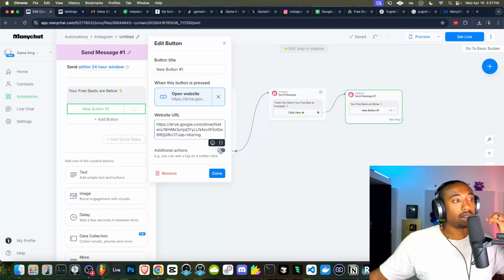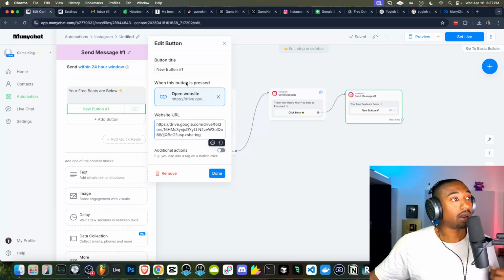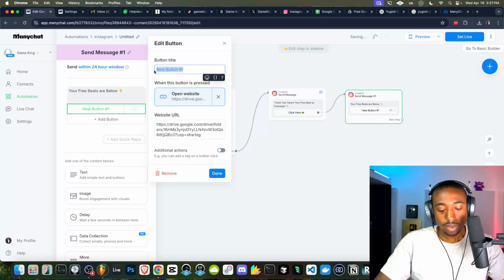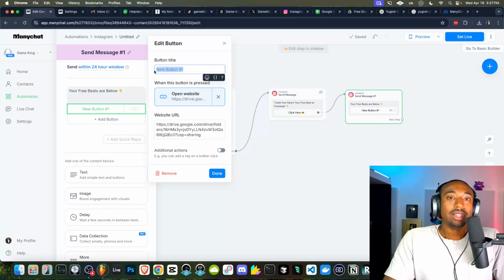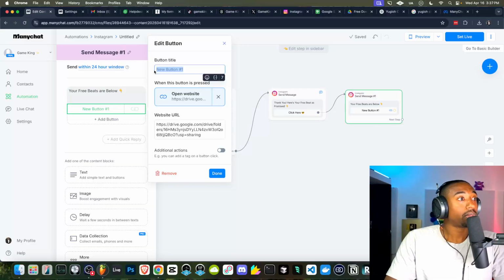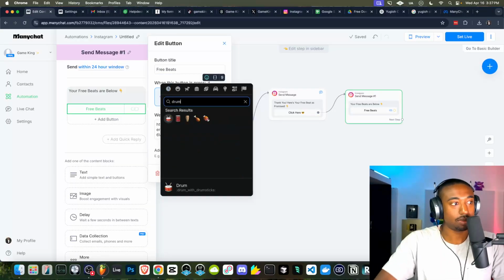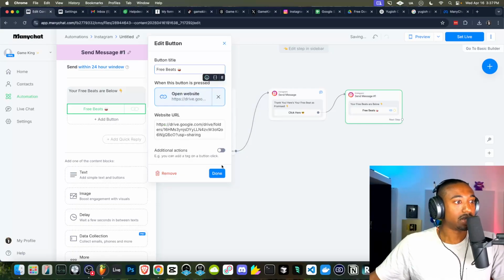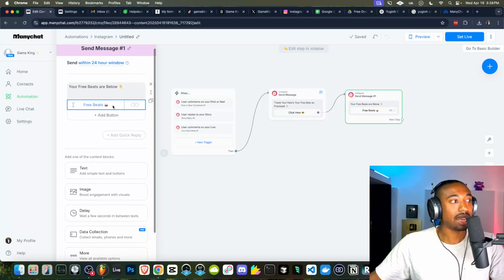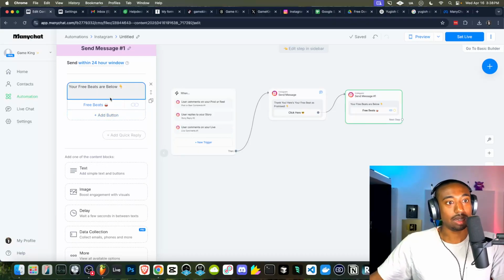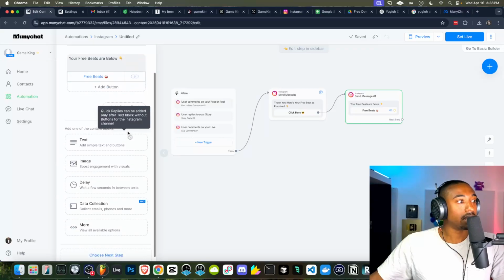In the system, we can mark different things with tags, but for now, we're not going to mark that with a tag. But you could mark it with tags, but in day 3 and day 4, I'll show you guys how this works over time. Okay, so here it's going to say free beats. Okay, maybe add some drums so they know it's a beat. Boom, simple as that. Click done. So now we can continue the conversation. It doesn't have to stop at just them clicking a link and then ending.